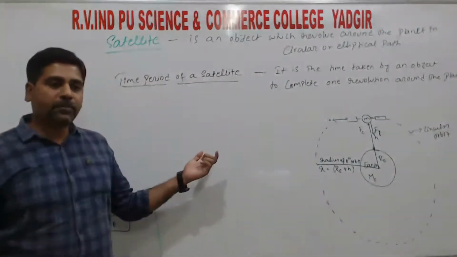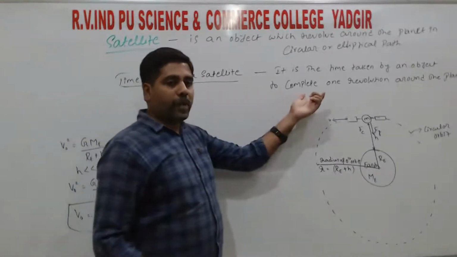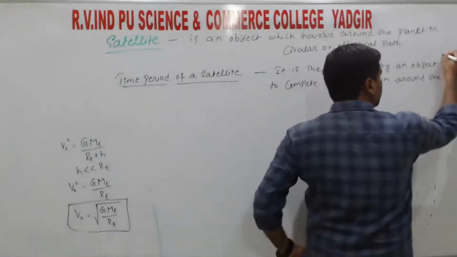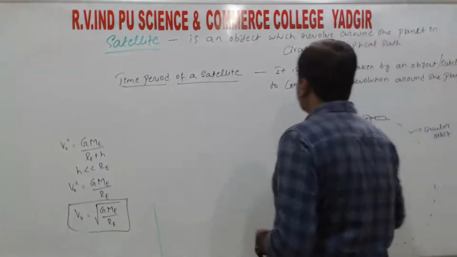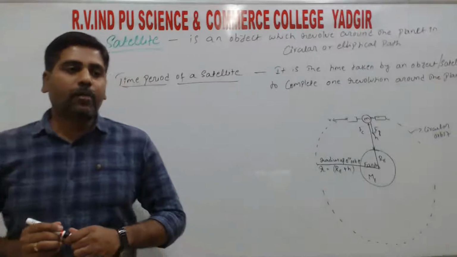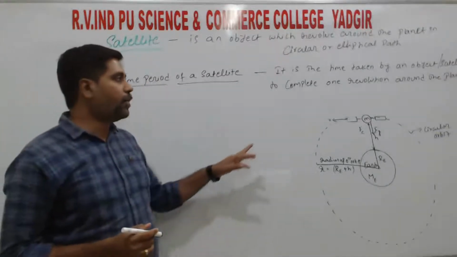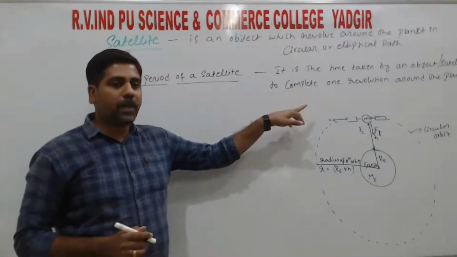So there, in the place of object, we can replace it by a satellite, object or satellite, right? So it is the time taken by an object or satellite to complete one revolution around the planet, right?